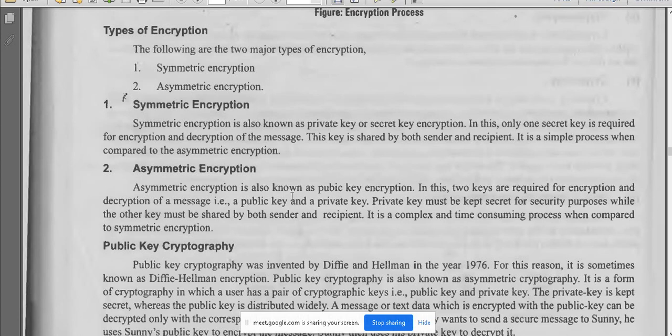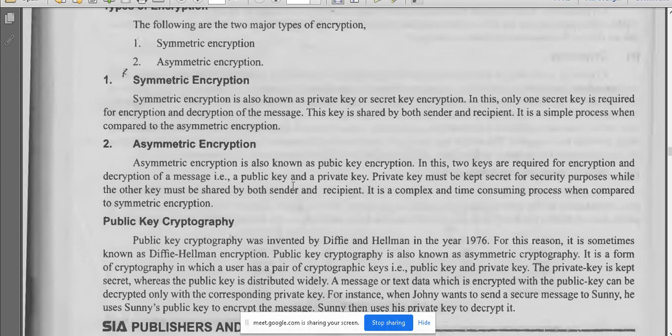Let's come to asymmetric encryption. It is also known as public key encryption. In this we require two keys, one is a public key, another one is a private key. The sender will have the public key and will send it to the recipient.